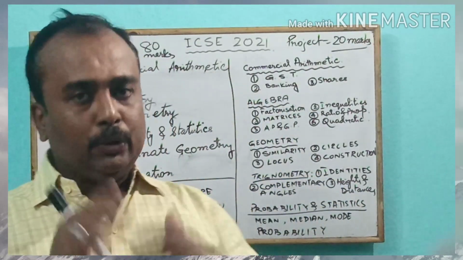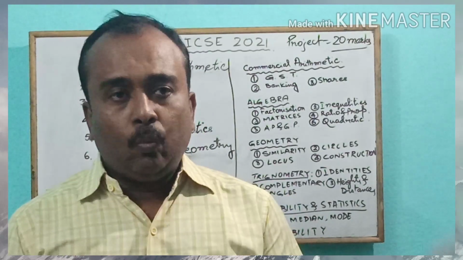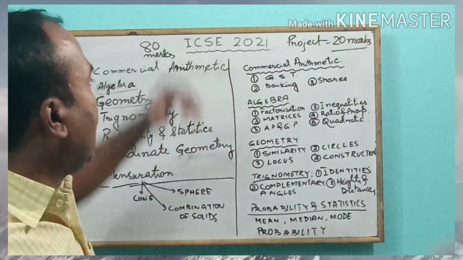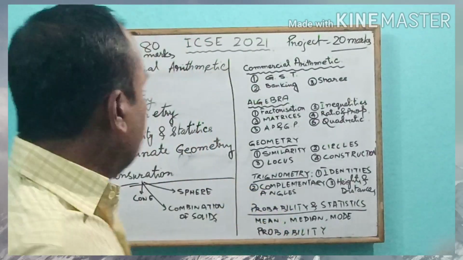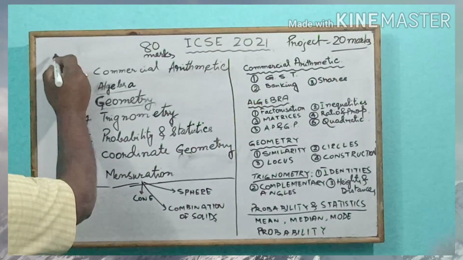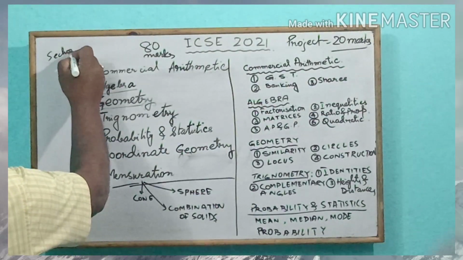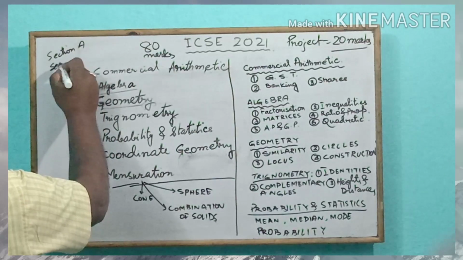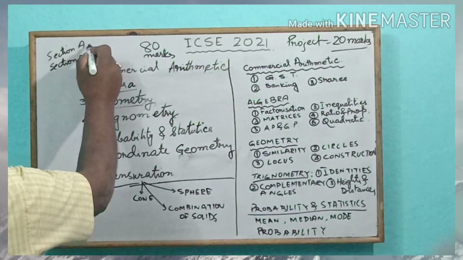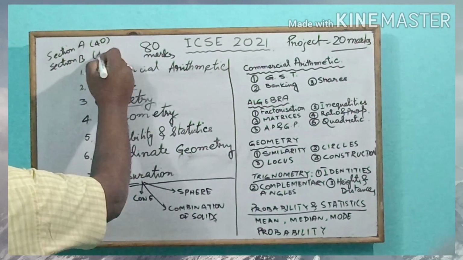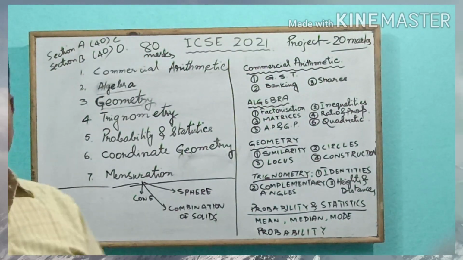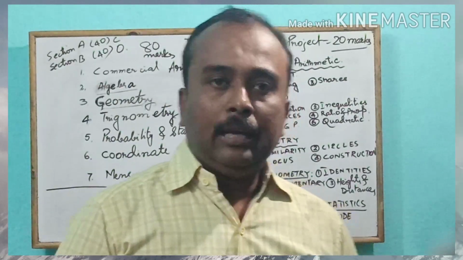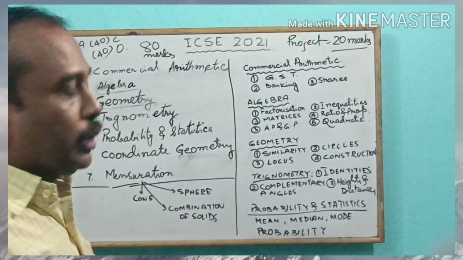Now, after knowing the syllabus, you may be thinking, what will be the question pattern for the examination? Now we have 80 marks as the maximum marks. The question paper is divided into two parts, section A and section B. This is 40 and this is 40. Section A is compulsory and section B is optional.